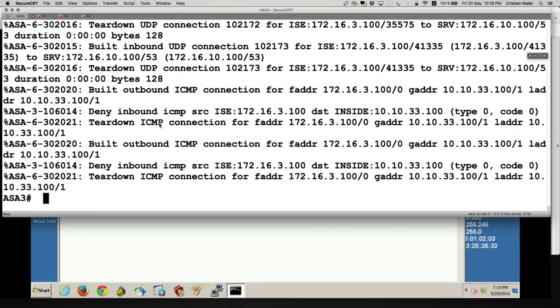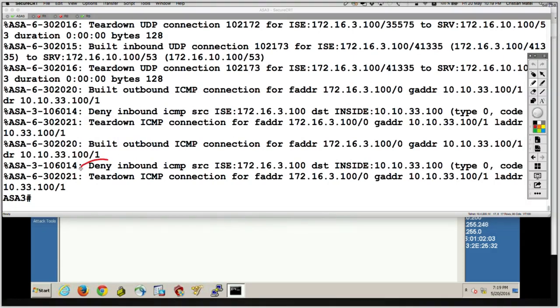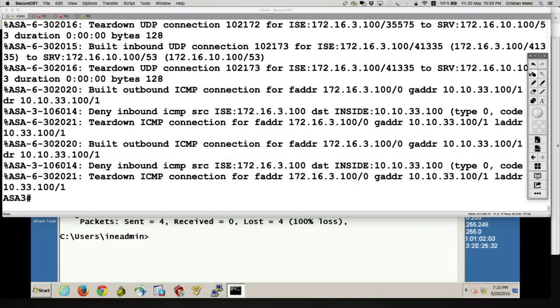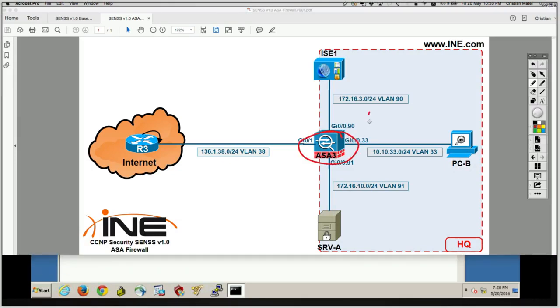it says in here, deny inbound ICMP from source ICE, destination PCB, type 0 code 0, which means echo reply. So as expected. Of course, to make this work, the easy option, and ideally this is what you want to do, is you go on the ASA and you inspect ICMP.